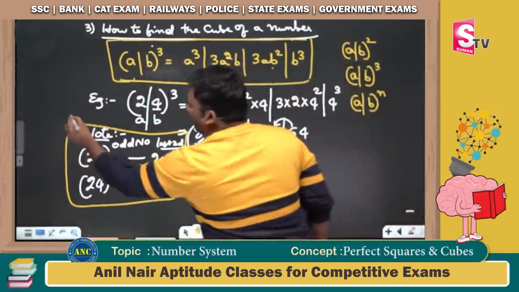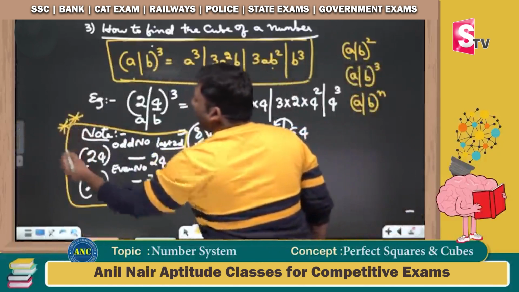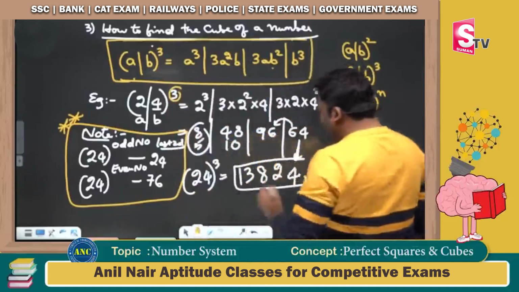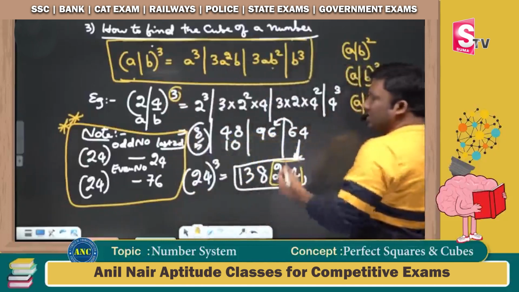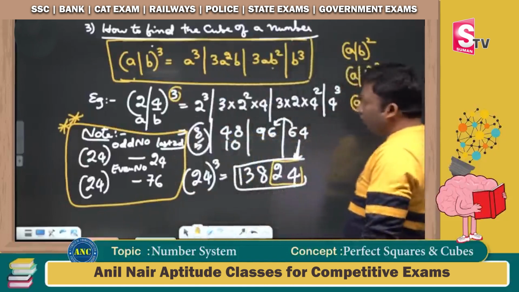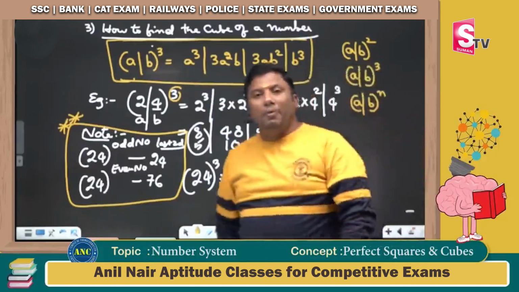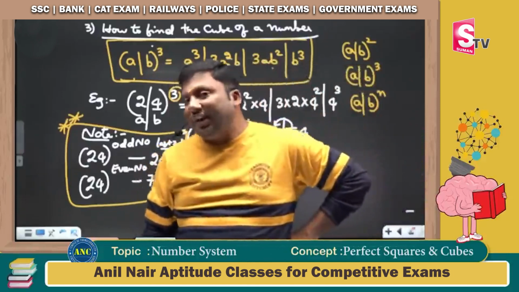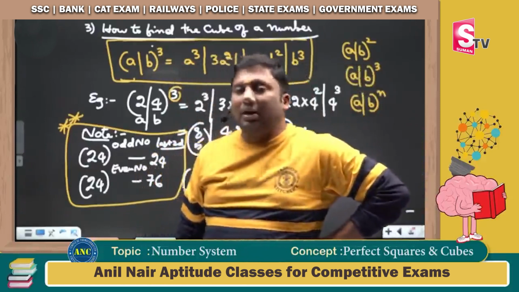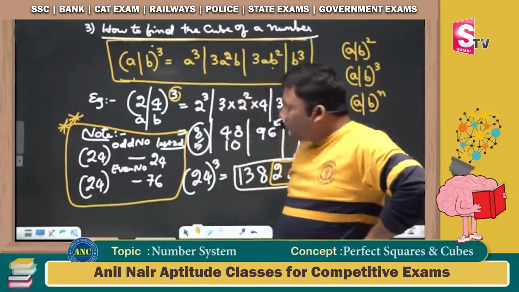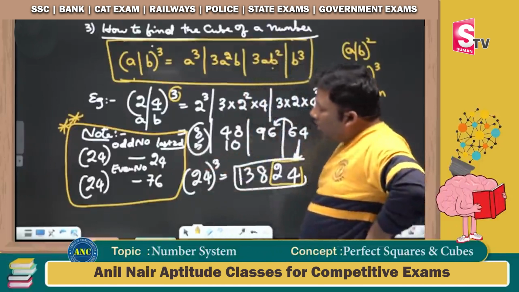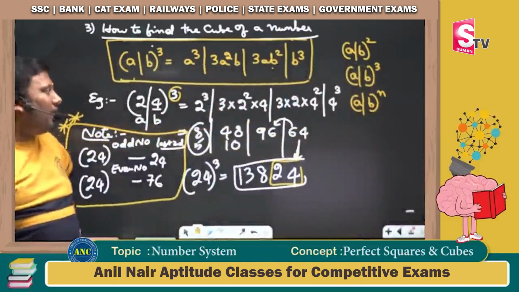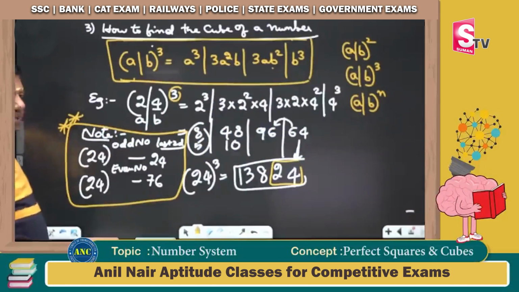Where is it useful? It is useful when we are finding the last 2 digits of a number. 3 is an odd number. 24 power odd number, last 2 digits is nothing but 24. 24 power 137, last 2 digits is 24. 24 power 352, 352 is an even number, last 2 digits will be 76. Just make a note of this. 24 power odd number, last 2 digits is 24. 24 power even number, last 2 digits is 76.